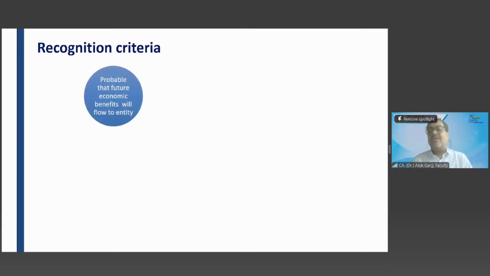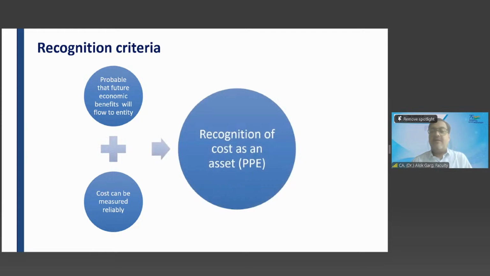Now coming to the recognition criteria. Friends, when will an item be considered as a PPE, when will it be recognized as a PPE? We understood this is the definition of the PPE, but whether that item will be recognized as a PPE or not, you have to see the recognition criteria. What I am saying, you will be able to appreciate after 5 minutes. Friends, there are two recognition criteria. Future economic benefit is probable and cost can be measured reliably.